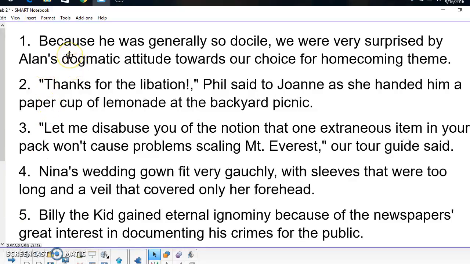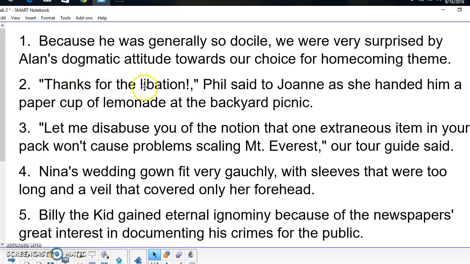So here's number 1. Because he was generally so docile, we were very surprised by Alan's dogmatic attitude towards our choice for homecoming theme. So here's our first, just to review commas, we're putting our comma here because we have an opening dependent clause started by because. So this sentence is correct. Generally, the guy's docile, so when he became dogmatic, which would be the absolute opposite of docile, we were very surprised. So just because you have 2 words in the sentence that seem to be opposite doesn't mean that the sentence is going to be incorrect. You have to read the whole thing to be clear as to what the relationship is between the clauses. He is docile, so that's why we were surprised that he was dogmatic.